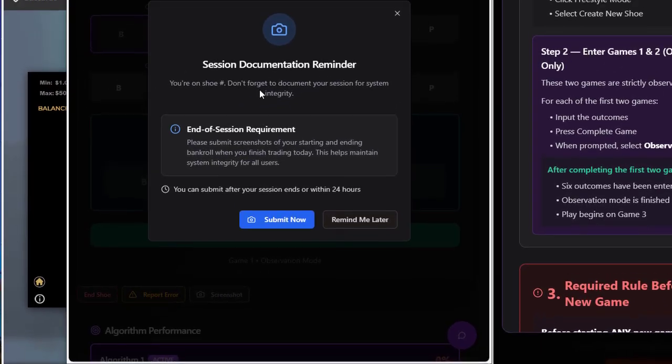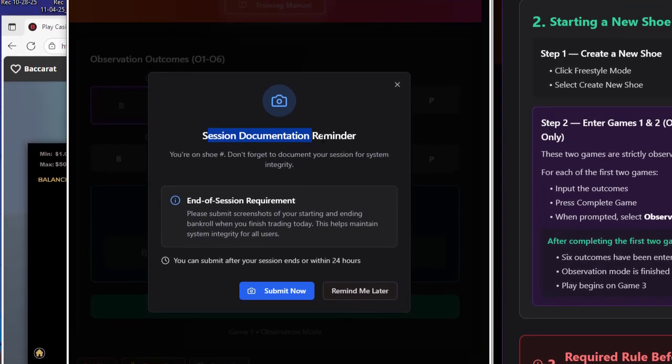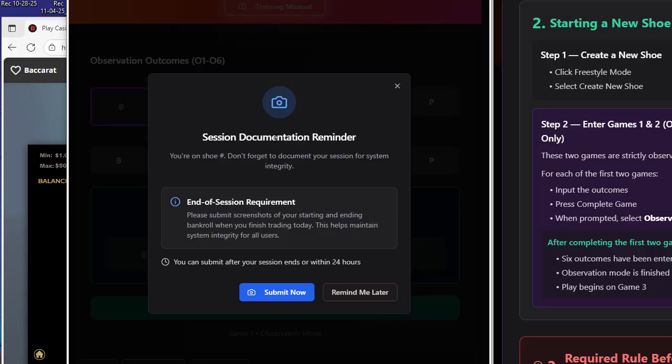If you get this error message, session documentation, and you have not sent it, this will get you banned. Eventually, many of you who are using this system and not sending documentation are going to find out that you can't get into the system. I take this very seriously, guys. This is a business. I work very, very hard to produce this kind of stuff. So if you're not going to do the right thing by me, then I will cut you off, period.